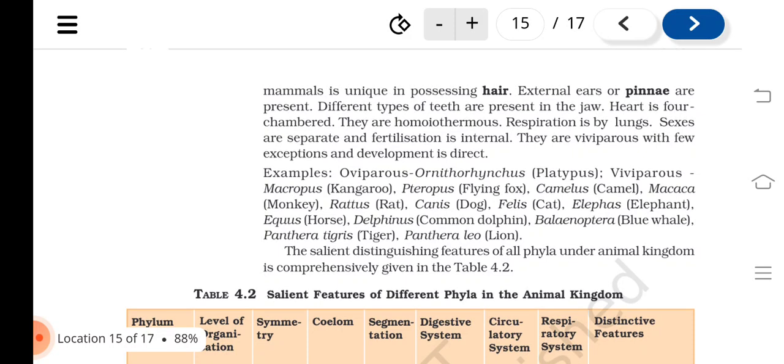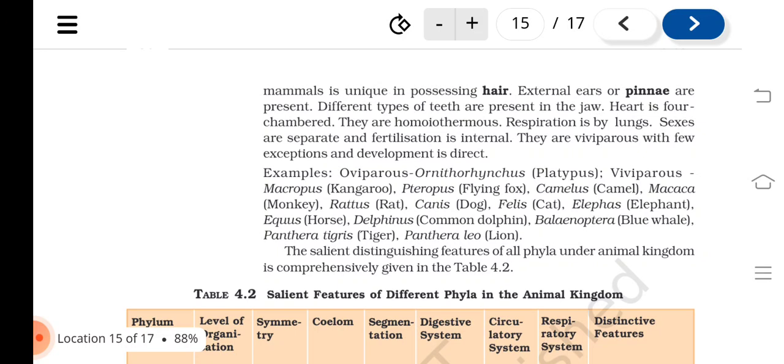External ears or pinnae are present. Different types of teeth are present in the jaw. Heart is four chambered. They are homeothermous. Respiration is by lungs. Sexes are separate and fertilization is internal. They are viviparous with few exceptions and development is direct.